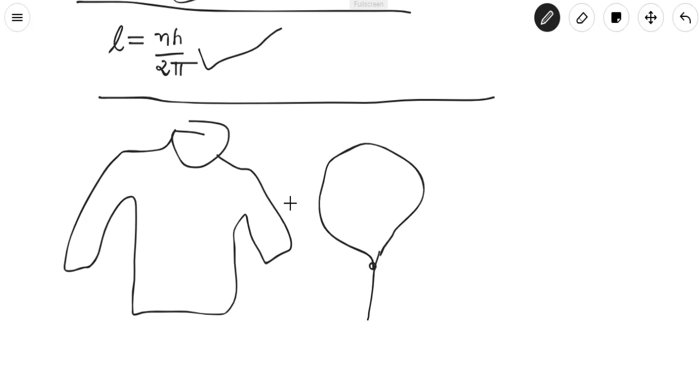So we have rubbed the balloon to the sweater and electrons transferred to the sweater. Initially the total charge was 0, okay, but if we rub and say 10 electrons have been transferred, then the charge of the balloon will be minus 10e, okay, and protons will be uncovered by the number of 10. So the charge of the sweater will be positive 10e.